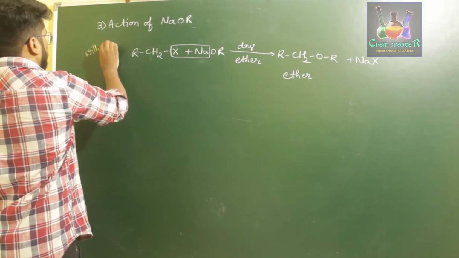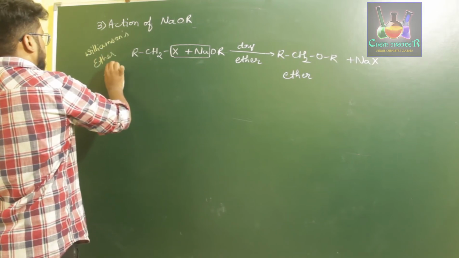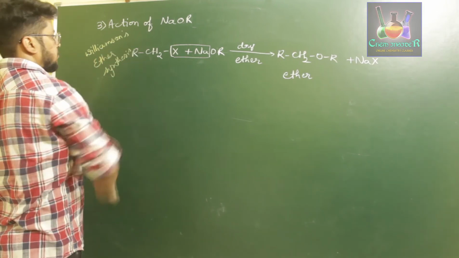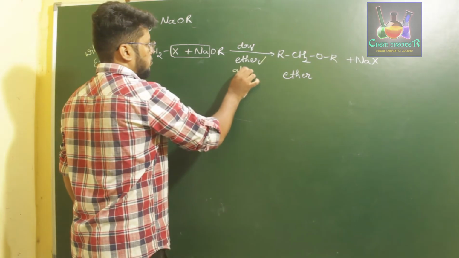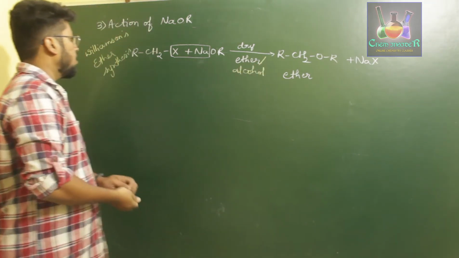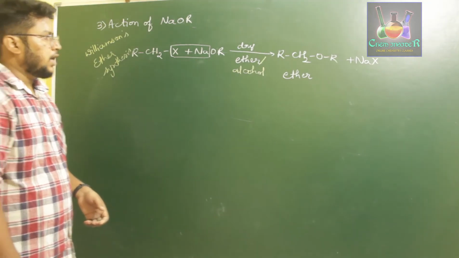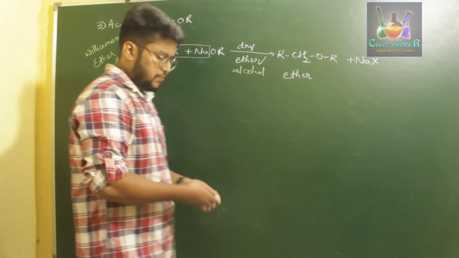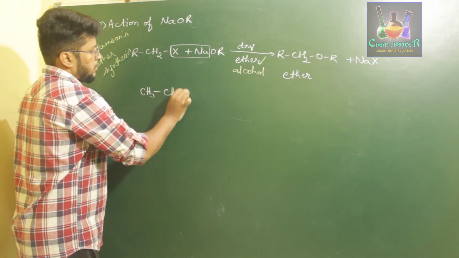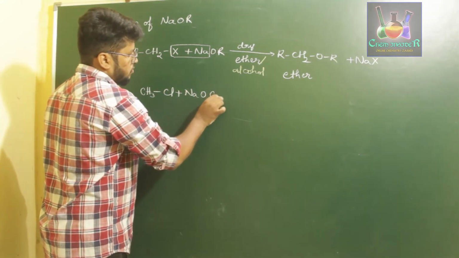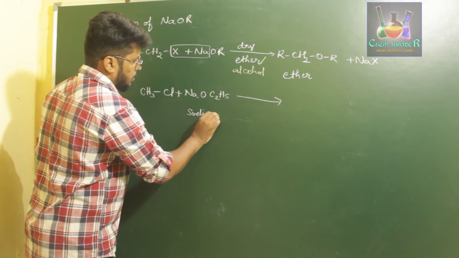This reaction is also called Williamson's ether synthesis. So, when we treat alkyl halide or haloalkane with sodium alkoxide, we get ether along with NaX. For example of this reaction, let us consider CH3Cl with NaOC2H5. So this is sodium ethoxide. We call it sodium ethoxide.